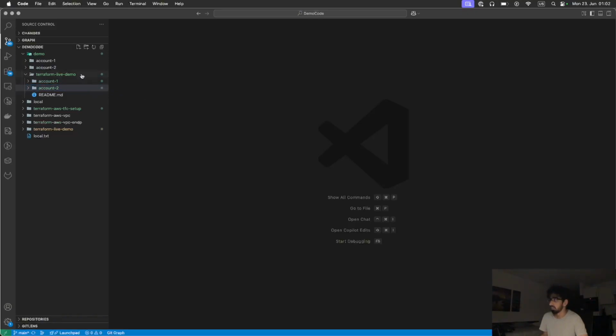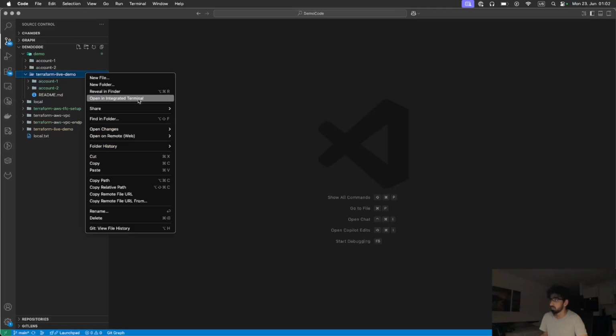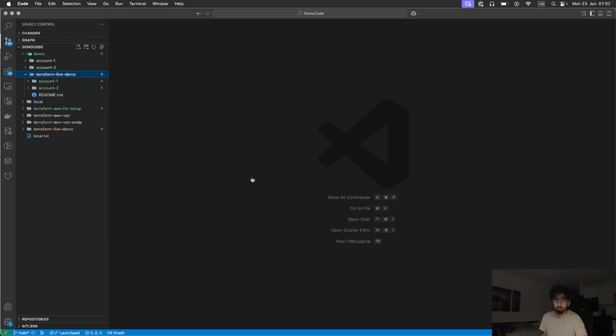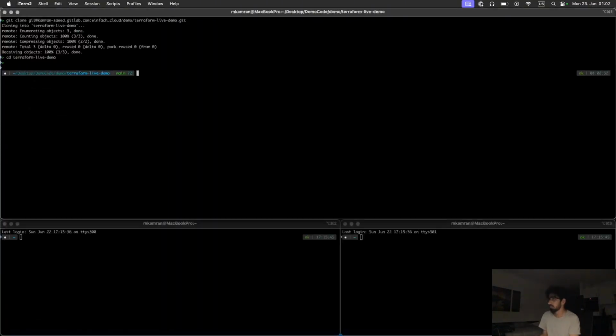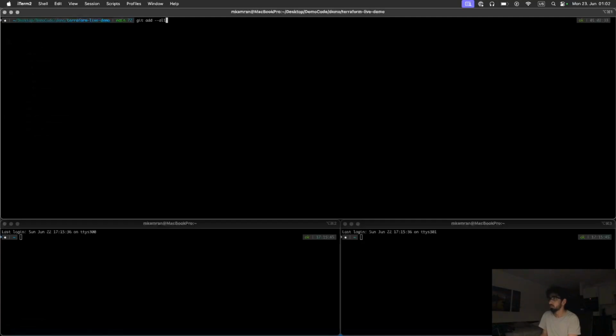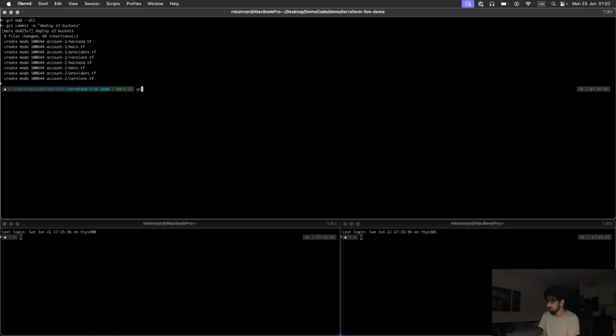So our folders are ready now. Let's push these folders into our repository. I am in my repository. I am going to git add, git commit, and deploy S3 bucket with the message. And now when I push this code, what will happen? As we have configured our workspaces with this repository on the main branch, when I push these changes to my GitLab repository, it will trigger our workspaces.